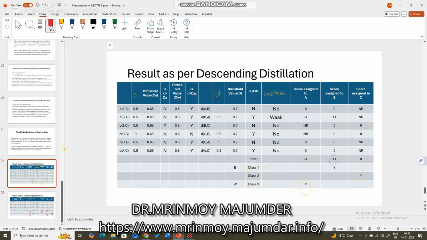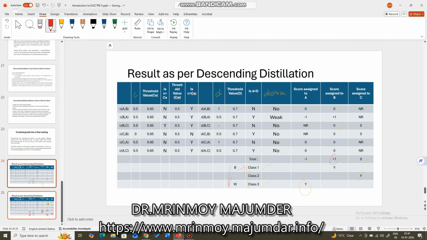In between them is alternative C. So the best class is assigned class 1, worst class is assigned class 3, and in between is class 2. So best class is class 1, right? So best to worst, top to down, right?